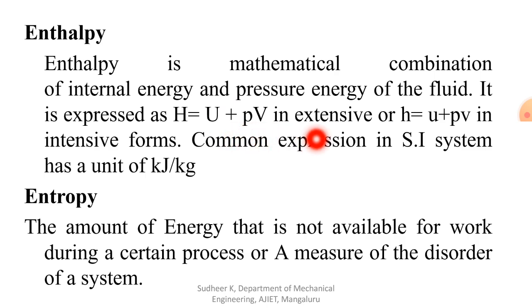It is extensive, it is dependent on mass, or you can write specific enthalpy. If you write it in a small letter h, it is nothing but specific enthalpy. So anywhere the word specific comes, it means you have to divide it by mass. Something divided by mass is nothing but specific. So the common expression in SI system has a unit of kilojoule per kg. Then the unit of specific enthalpy is kilojoule per kg.